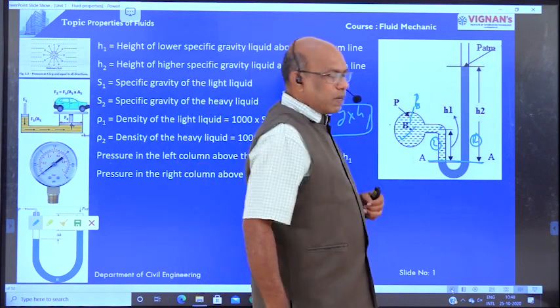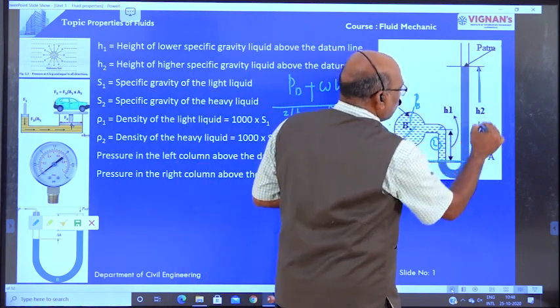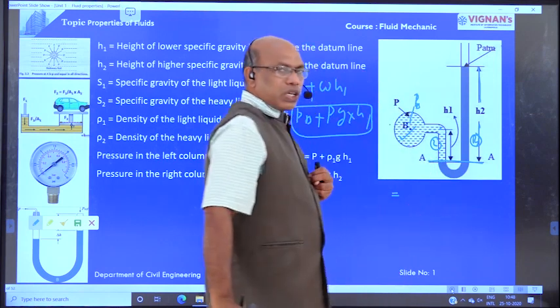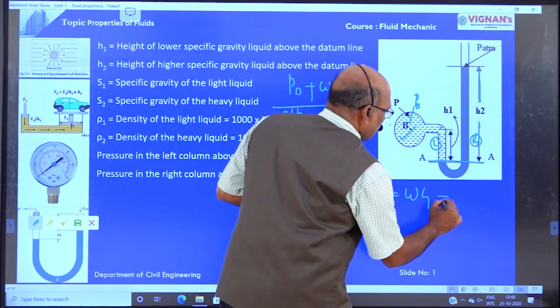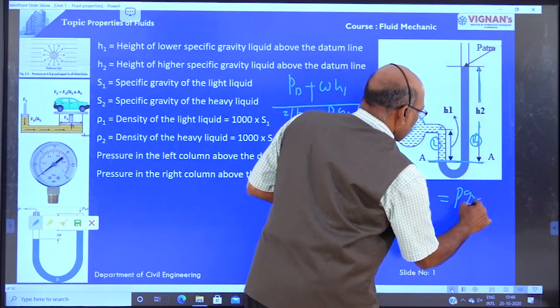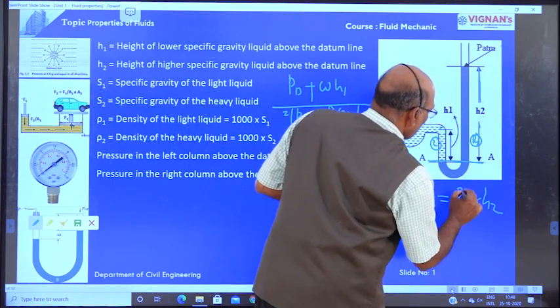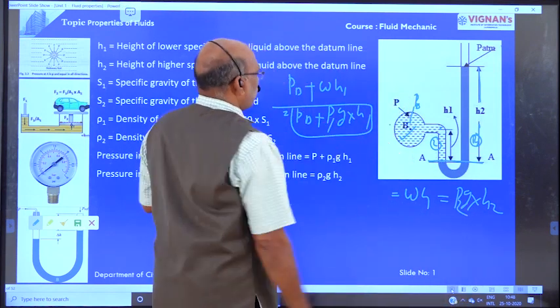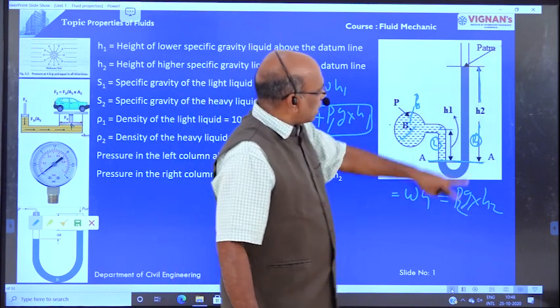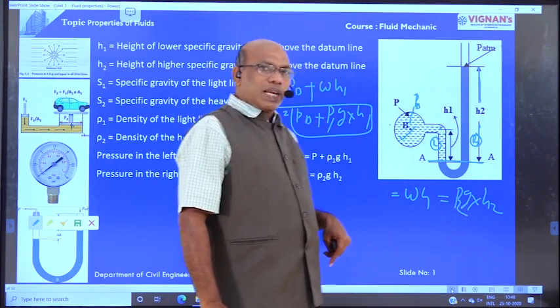What are the right side pressures? We have only one column. The right side pressure, with the same formula pressure equal to wH, where w is rho g, and H is H2. Rho is the density rho2, the density of the heavy liquid. Okay, clear?